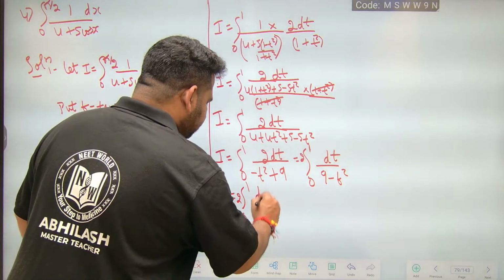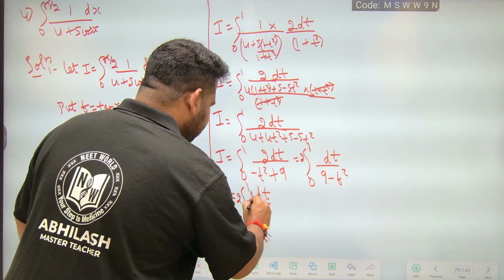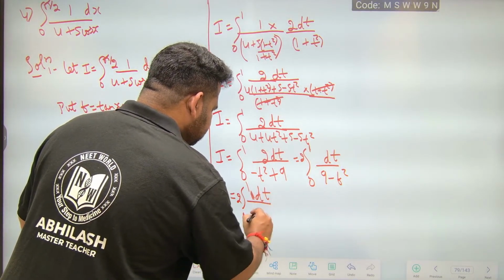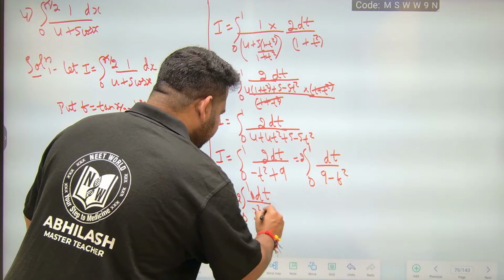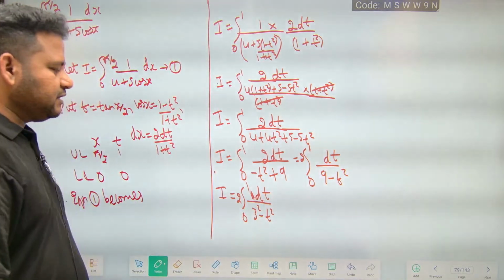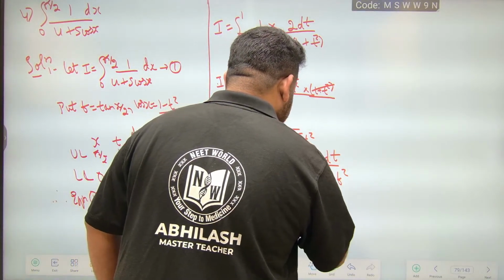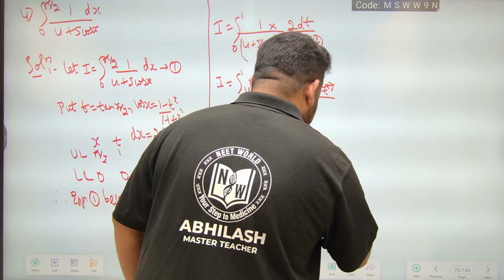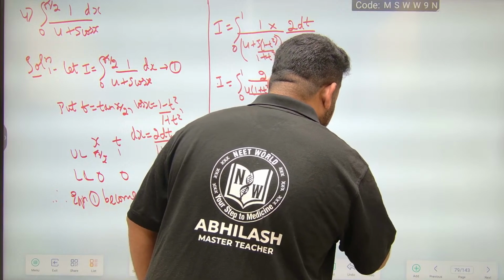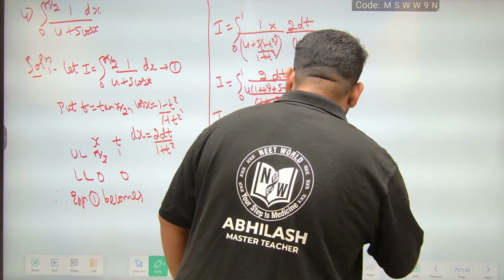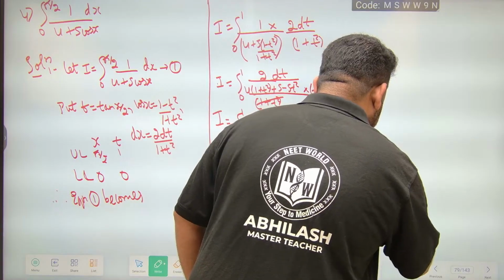Okay, dt by 1, 1 by what I can write as 1 by 3 square minus t square. So what is this? This is of the form integral of 1 by a square minus x square dx.